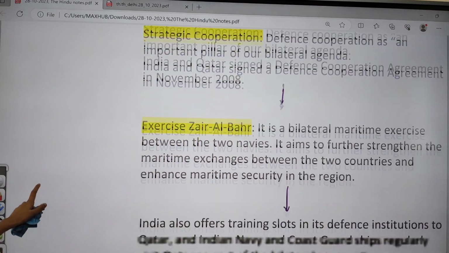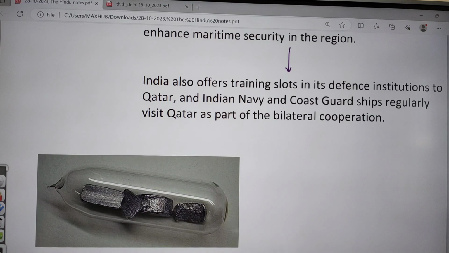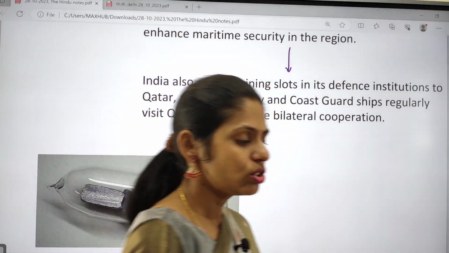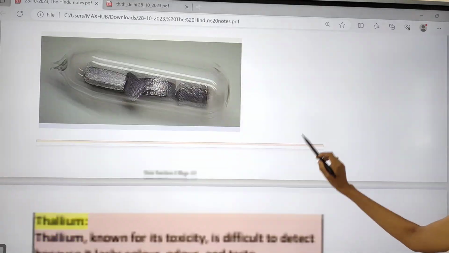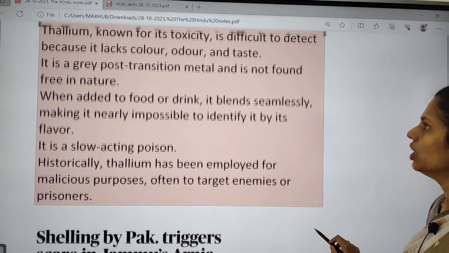And India also offers training slots in its defense institutions to Qatar. So these are some important areas of cooperation between India and Qatar. This is a very, very important topic. And the next topic is about thallium. You have to know just some facts regarding thallium.